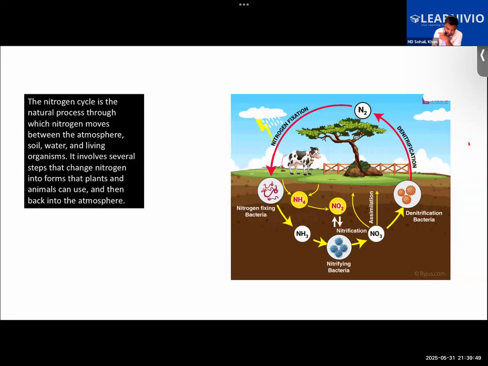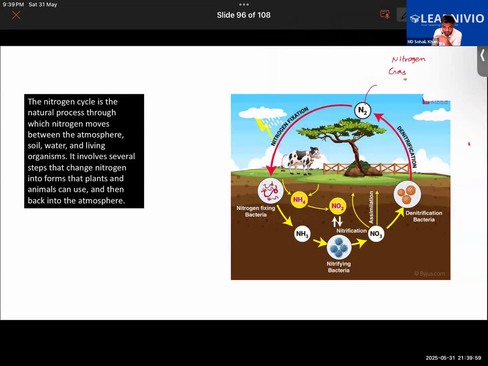Well, N2 is the nitrogen gas in the air, also called atmospheric nitrogen in simple words. So the plant cannot take it directly, but they can take it when it has been converted into compounds of nitrogen like ammonia, nitrates, nitrites. Those are the compounds of nitrogen.